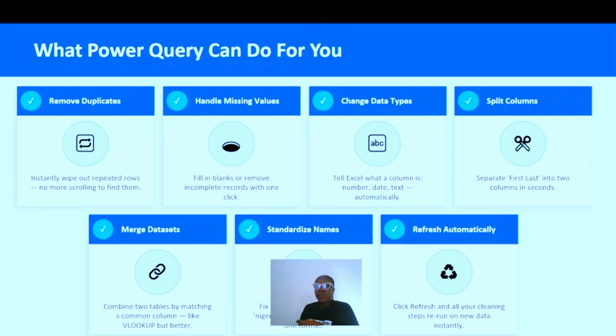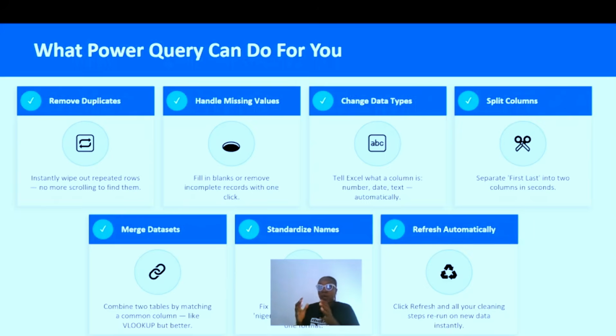Another thing is that Power Query can help you change data types. It can tell Excel what a column is, whether it is a number, a text, or a date column. Another thing Power Query can do for you is help you split your columns.